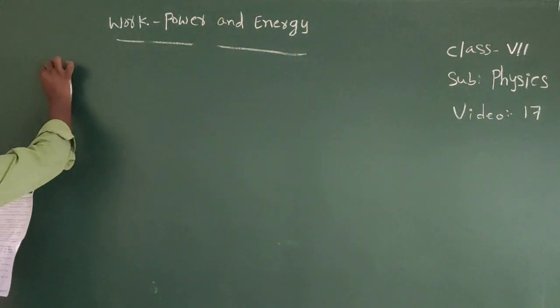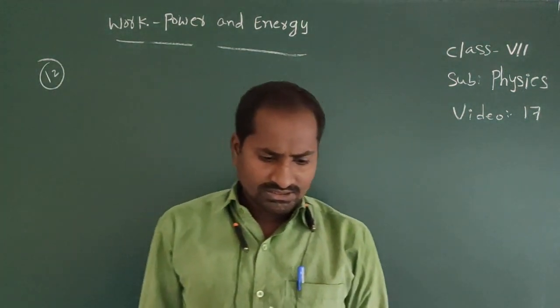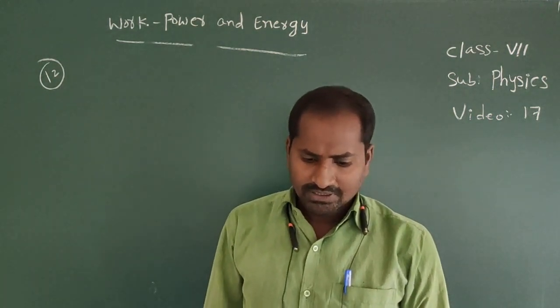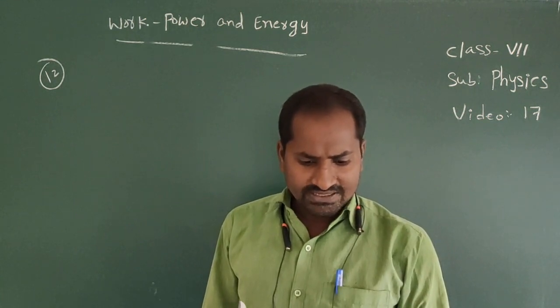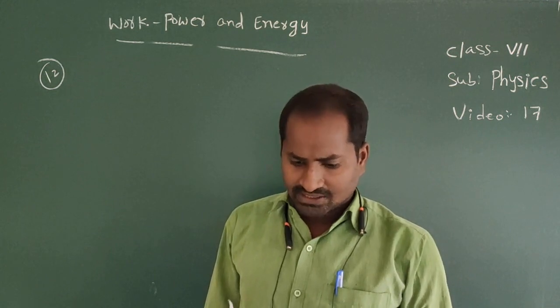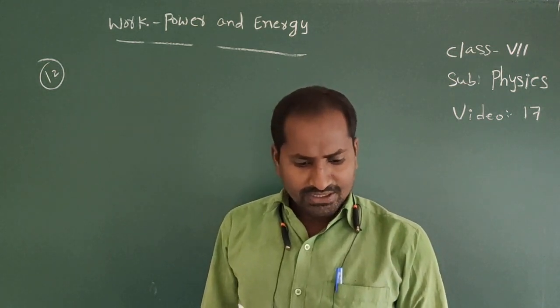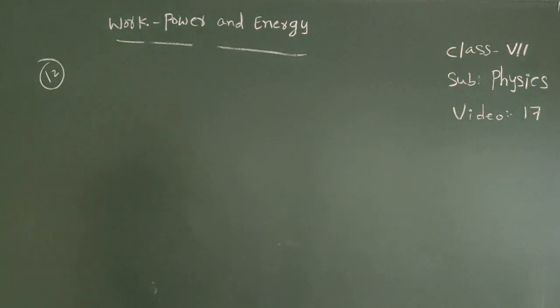Twelfth one. An electric motor of power equal to 200 watts is switched on for 1 minute and 40 seconds. So, if 60% of energy of the motor is useful, calculate the first one: useful work done by the motor and load lifted to the vertical height of 10 meters.